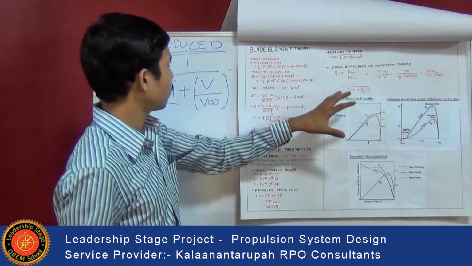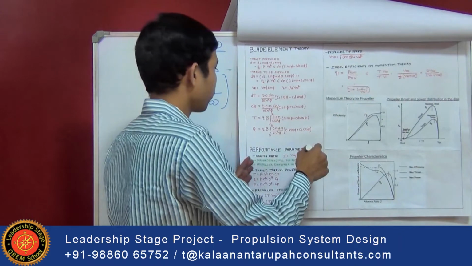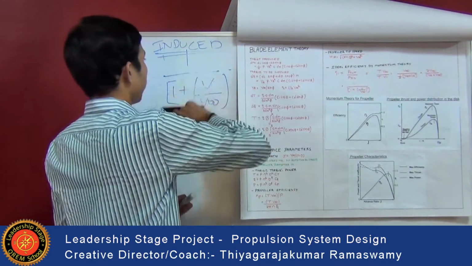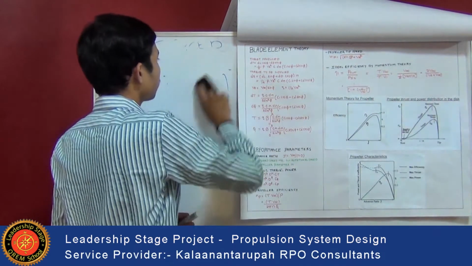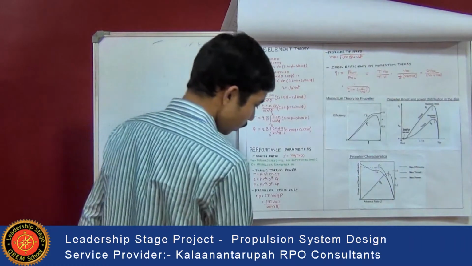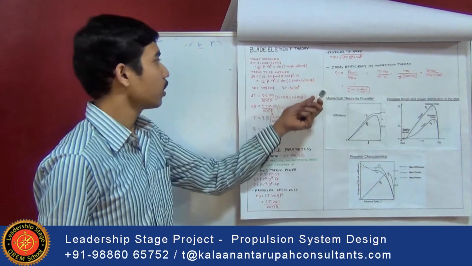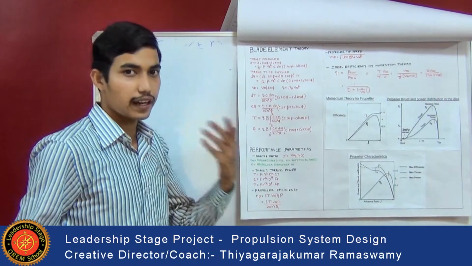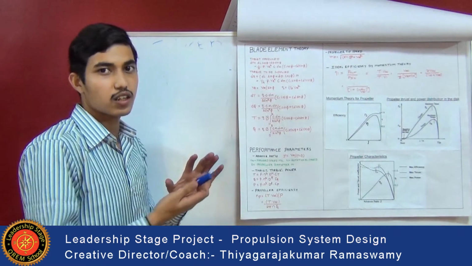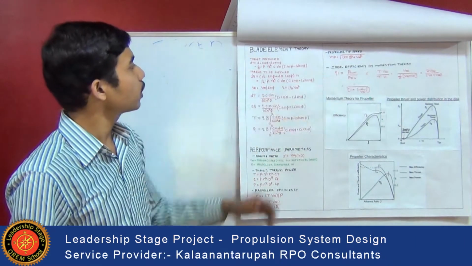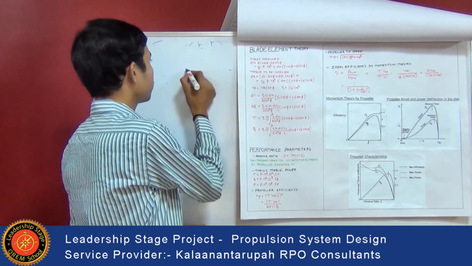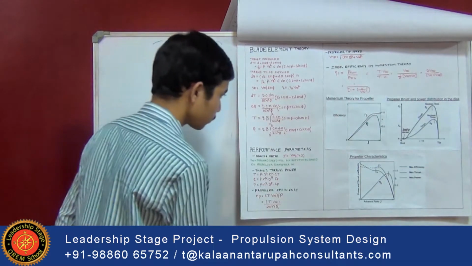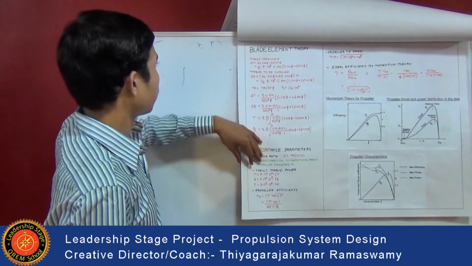So that was about blade element theory and how the performance parameters are analyzed in the design of the propeller. One main disadvantage of the propeller is that it cannot be used for high speed, supersonic flights, because at high Mach number drag is created. Because of that, lift decreases, so it cannot be used. Propellers can be used with some engines, or with jet engines or turbine engines. So that was about the propeller.